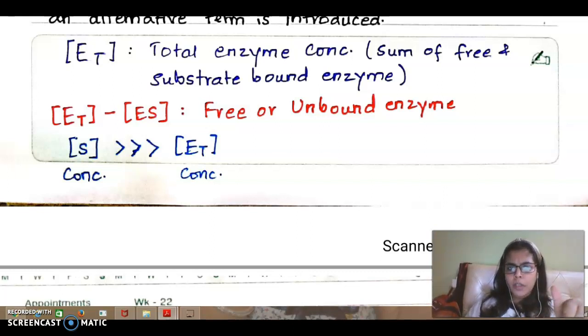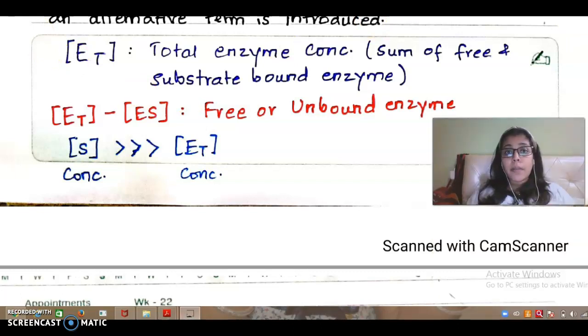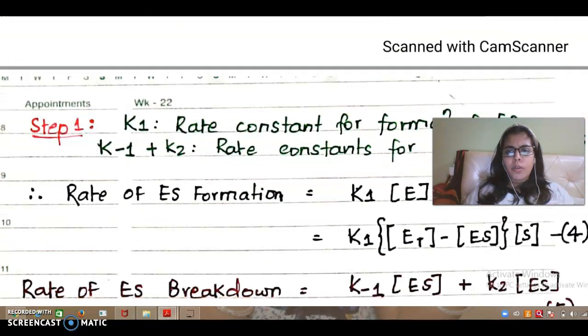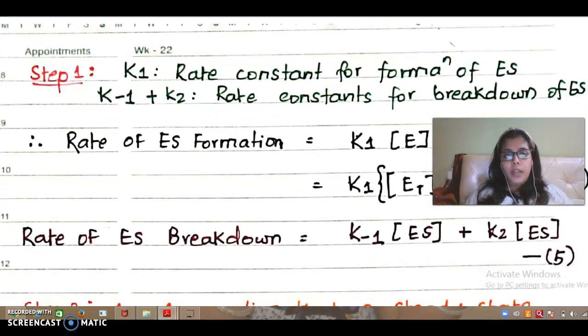I have the total number of enzymes, ET, I have enzyme attached to substrate, which is ES, and I have free enzyme, which is ET minus ES. At this juncture, I should know that the substrate is always in higher concentration than the enzyme. For any particular reaction, my substrate will always be in higher concentration than the enzyme, because the enzyme is a catalyst.